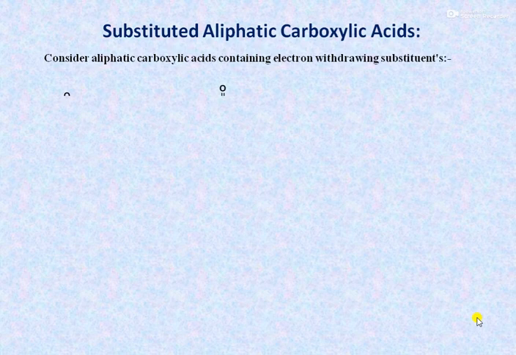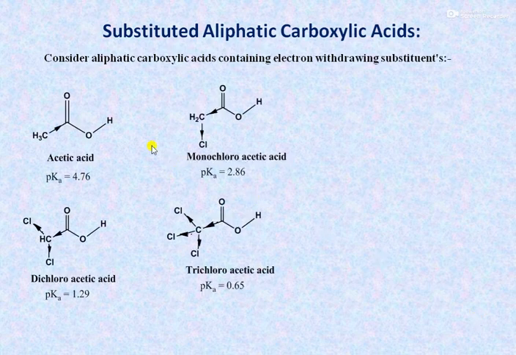Substituted aliphatic carboxylic acids. If we consider aliphatic carboxylic acids containing electron withdrawing substituents, for example, if we compare these four carboxylic acids: acetic acid, monochloroacetic acid, dichloroacetic acid, and trichloroacetic acid. As the number of electron withdrawing substituents increases, the electron withdrawing inductive effect increases, and that increases the strength of the acid.